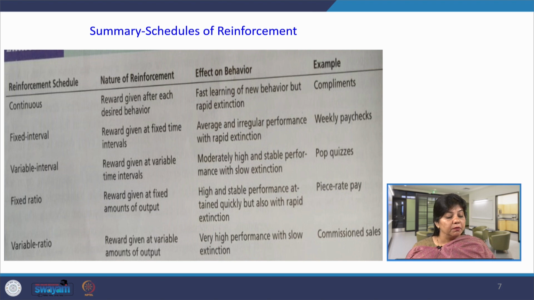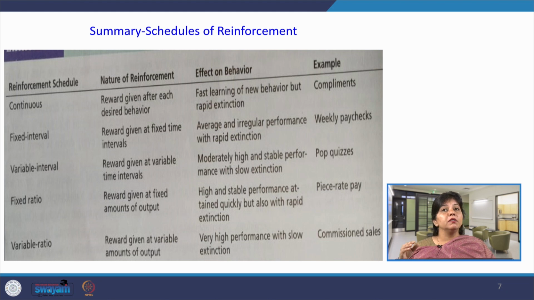And the other is variable ratio, again rewards given at variable amounts of output, then performance is very high with slow extinction, such as commission sales, as we have discussed in this example, that ultimately the employee is more responsible or accountable for his performance. So, there is slow extinction because he is performing his task as per the customers he or she receives.